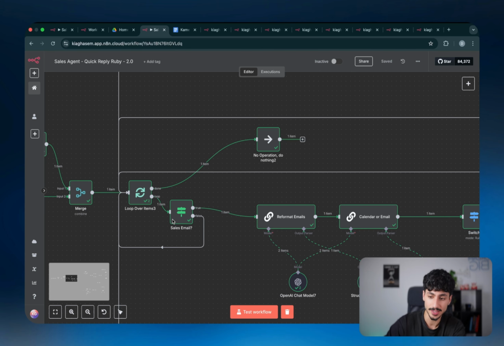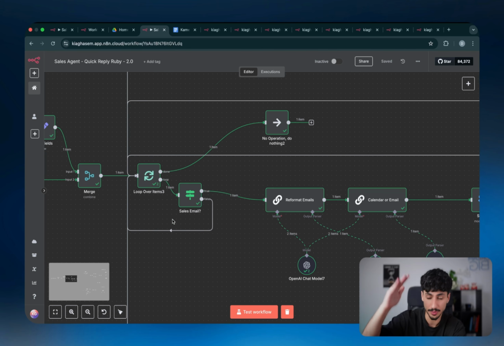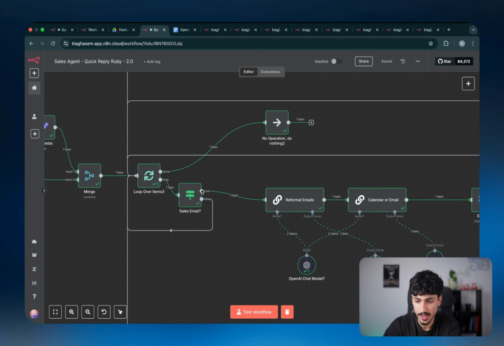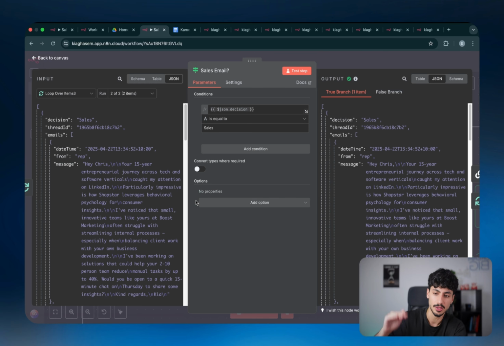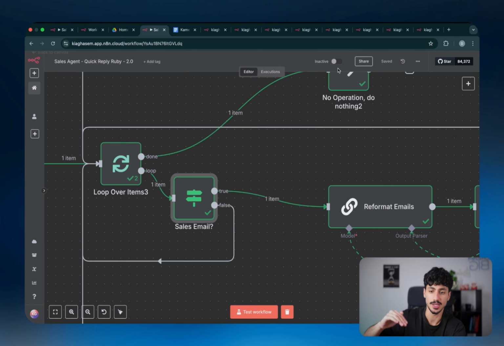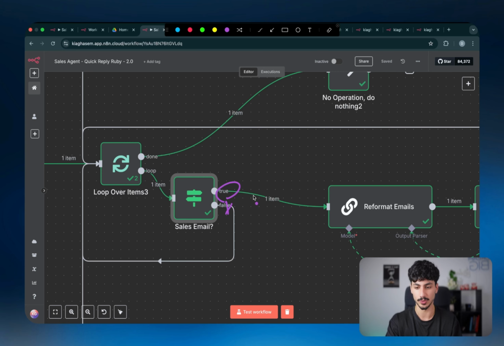So then once the first item, or the first email along with its thread, is coming in, we're hitting an if statement to say if it is a sales email, then go up. If it is not a sales email, then go down. Because obviously for support emails and that sort of stuff, Quick Reply Ruby isn't meant to handle it, because Quick Reply Ruby is a sales agent. So we don't really care about the ones that are false. We only care about the ones that are true.